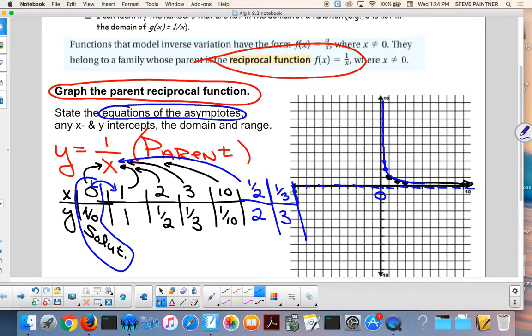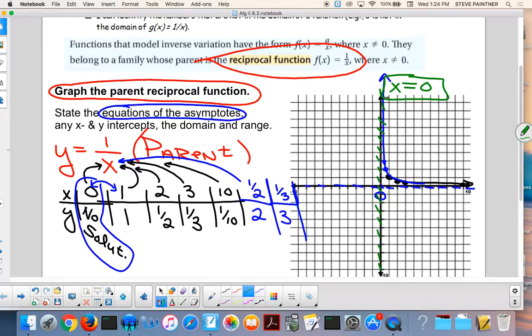What's it doing? It's riding up the y-axis. Oh, so you know what's happening? We have another asymptote. We have a horizontal and we have a vertical. You guys, this is what's so cool about these. They have 2 asymptotes. One's vertical, one's horizontal. The equation to the vertical asymptote is x equals 0. There it is. So every time you graph today, you will have this. Horizontal asymptote, vertical asymptote. The horizontal will be the x-axis, the vertical will be the y-axis.